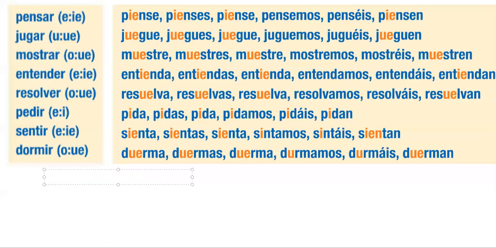Now, let me go and show you a little bit more. As we were just talking about with our stem for AR verbs, the same thing happens with ER verbs. And it doesn't matter what stem change it is, if it's E to IE or O to UE. And here's another E to IE with entender. It's an ER verb. We can still see it happens here in the yo form, tu form, el, usted. But here, we don't stem change in nosotros, nor do we stem change in the vosotros.